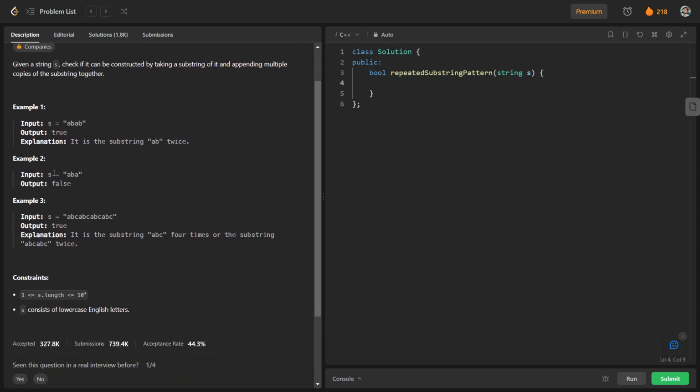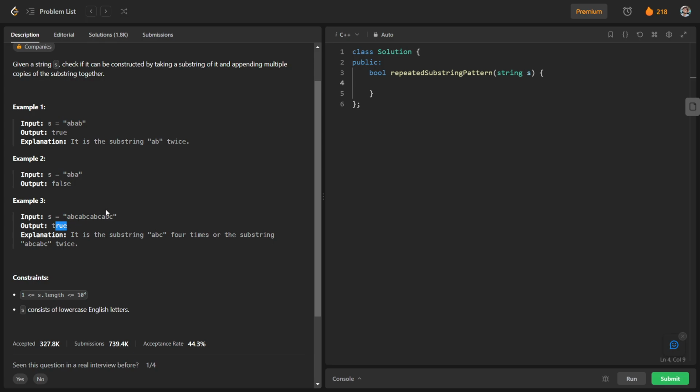In the second test case, s is equal to aba. It is not possible to have any such substring which can be appended multiple times in order to get s. So in this case we will just return false. And in the third case, we have abcabcabcabc as a string. In this string we can take abc as a substring and append it 4 times in order to get string s. So we will just return true.